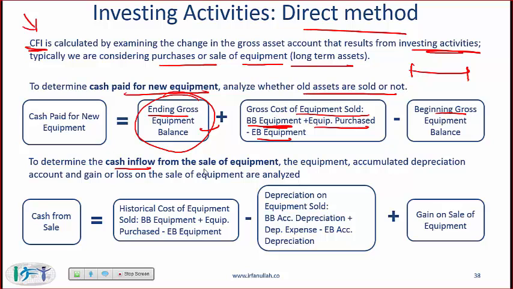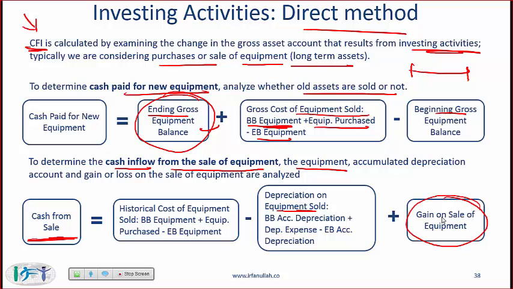Next, to determine the cash inflow from the sale of equipment, the equipment accumulated depreciation account and gain or loss on the sale of equipment are analyzed. So you are selling equipment, how much cash do you get? That cash is equal to the historical cost of equipment minus the depreciation on equipment sold. So you can't just take the full depreciation number, you need to take only the depreciation for the equipment sold.